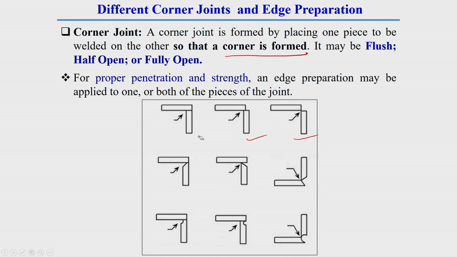Now, you see this corner joint, depending upon its edge preparation, can be of different types. The first one is called flush corner joint. The second one is called half flush corner joint.